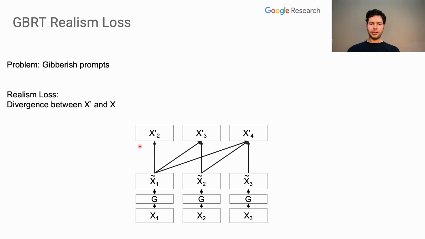The previous methods don't encourage the prompt tokens to be meaningful, so the prompts they find are usually gibberish. To mitigate this, we implement a realism loss, which encourages the prompt tokens to be similar to the tokens predicted by the language model. The language model predicts the distribution of the next token x prime given the previous tokens x. We use the divergence between x prime and x as an additional loss in our method.